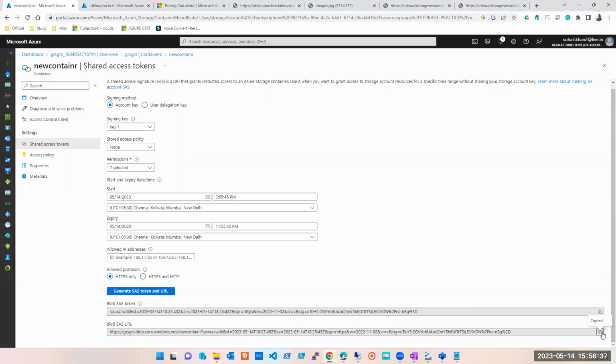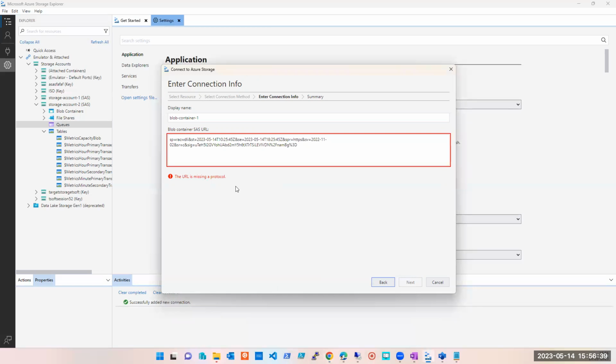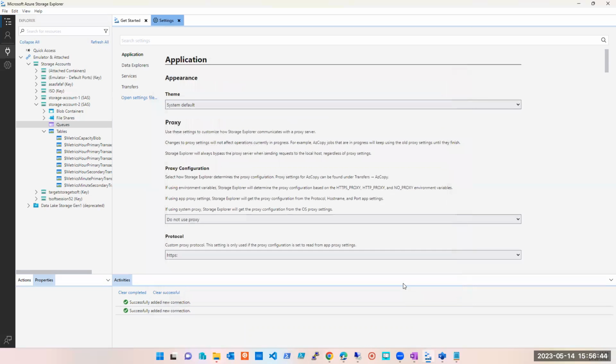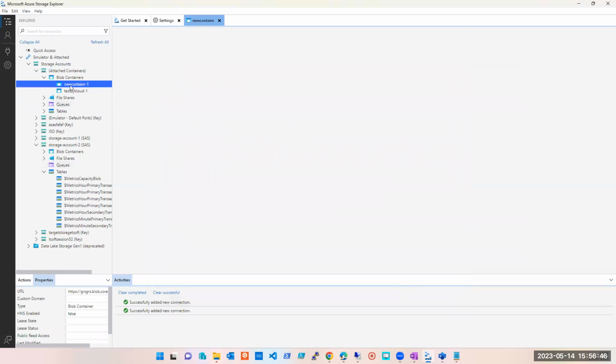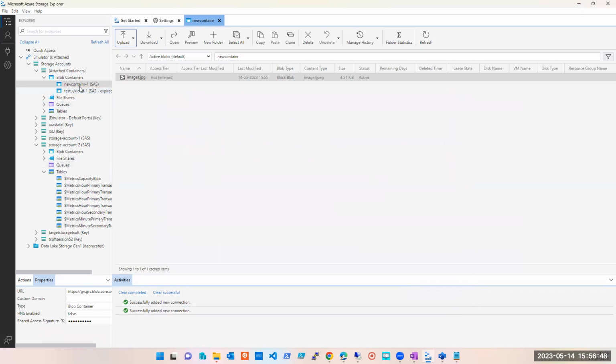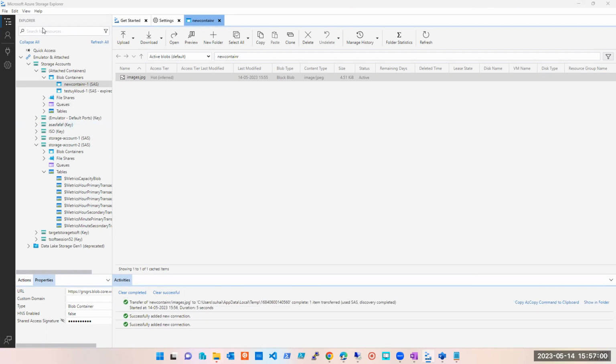Oh, sorry, the URL I had to copy. Here. Okay. Now you can see only this particular container and whatever is there in that container. You guys can also try. Whoever has this Storage Explorer, try this. Yes, anyone trying, guys?